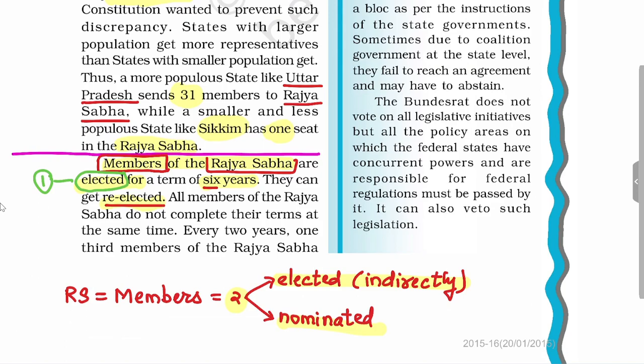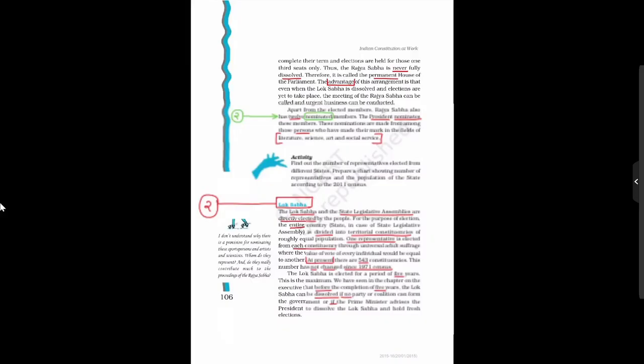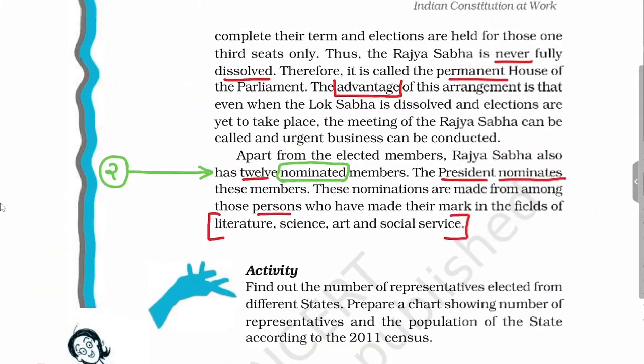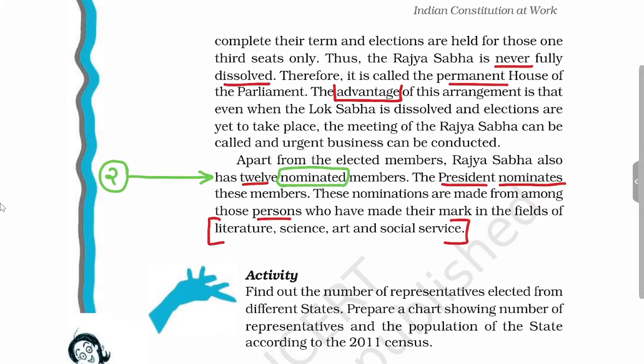But a unique feature of Rajya Sabha is that all the members do not complete their terms at the same time. 1/3 of the members will retire every 2 years in Rajya Sabha. So you will see that elections will be held for only 1/3 of the seats.